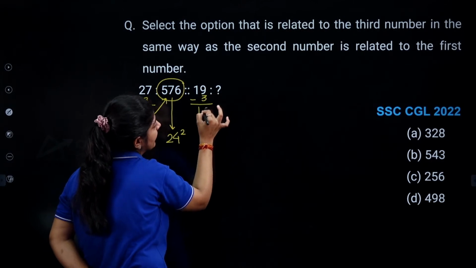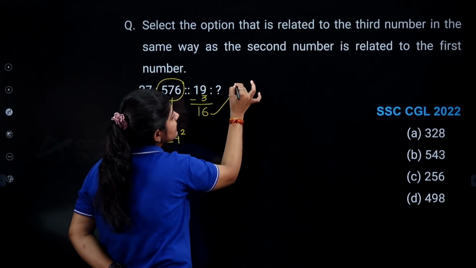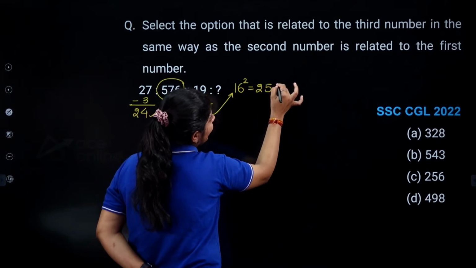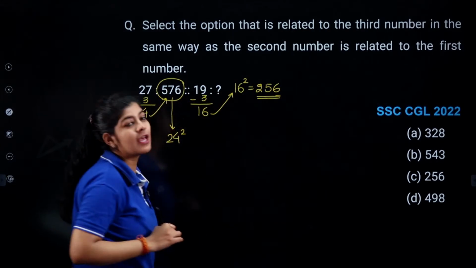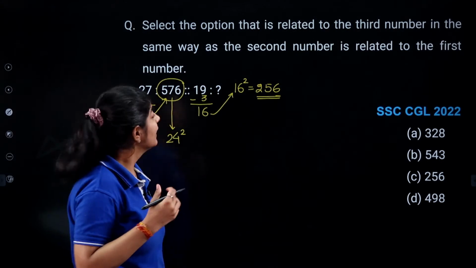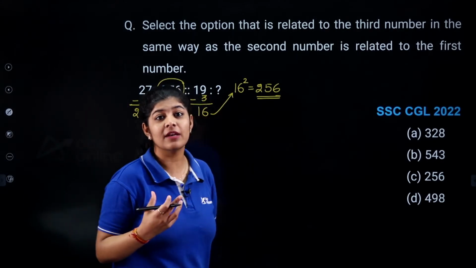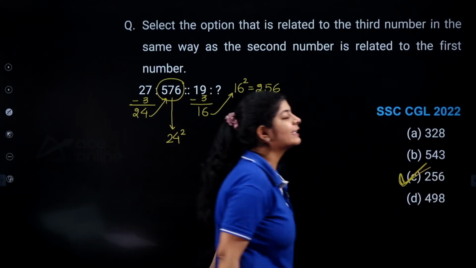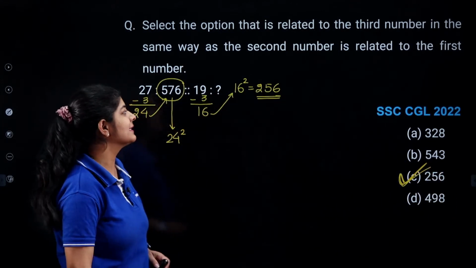I am getting 16, and the square of 16 is nothing but 256. Are we having this number as our option? Yes, we do have that. That is our option number C. So the correct answer over here is option number C.